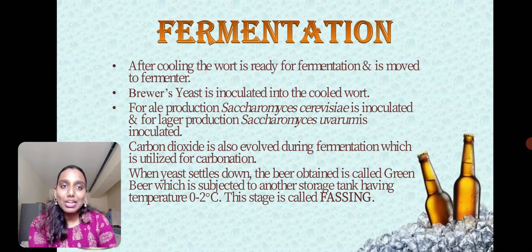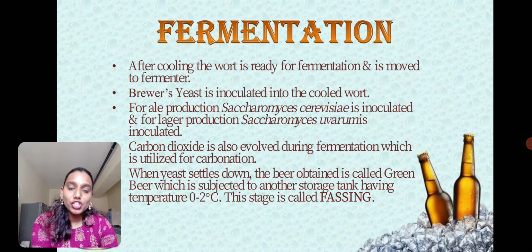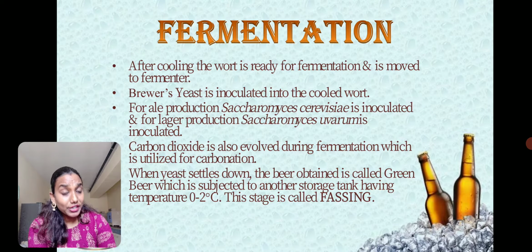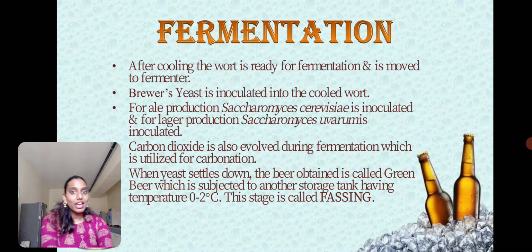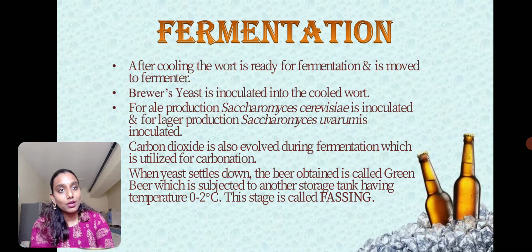Now for ale production, Saccharomyces cerevisiae is inoculated as it is a top fermenting yeast. Even for stout production, Saccharomyces cerevisiae is inoculated as it settles on the top of the liquid and starts fermenting. And for lager production, Saccharomyces uvarum is inoculated.